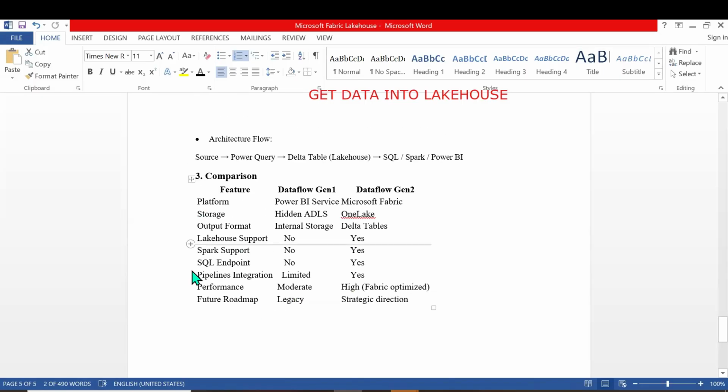Okay, so what is the difference between these two? Pipeline integration: yes for Gen 2. Lakehouse support: no for Gen 1. ADLS, Azure Data Lake: no. Performance is high for OneLake. So we can use it like this.